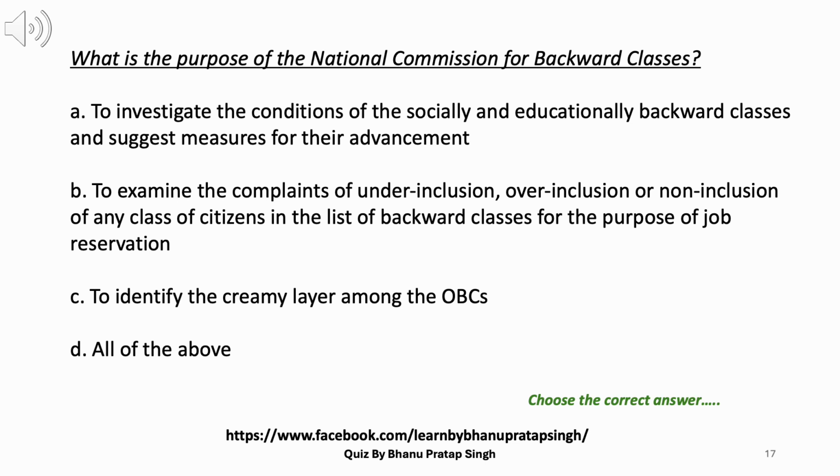C. To identify the creamy layer among the OBCs. D. All of the above. Answer B. To examine the complaints of under-inclusion, over-inclusion or non-inclusion of any class of citizens in the list of backward classes for the purpose of job reservation.